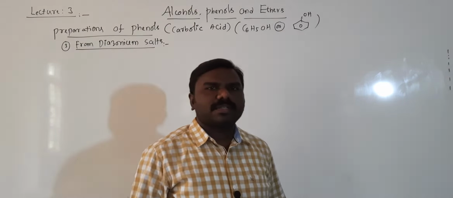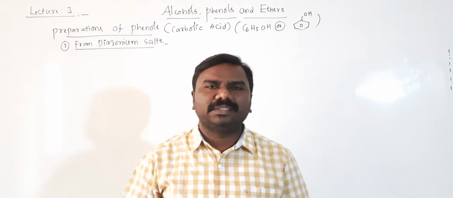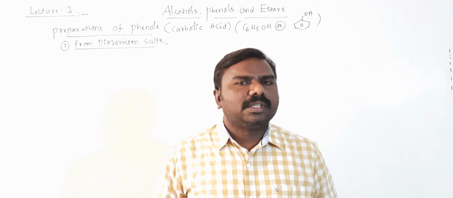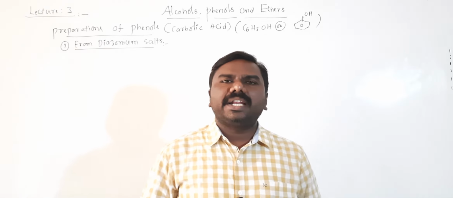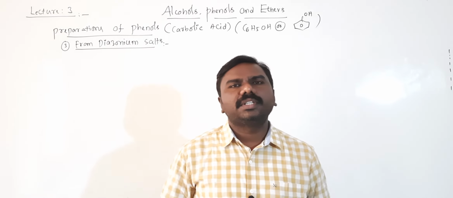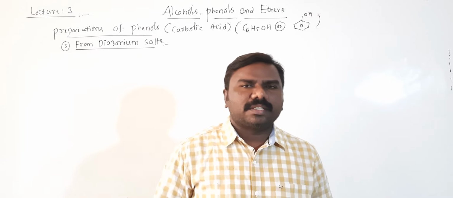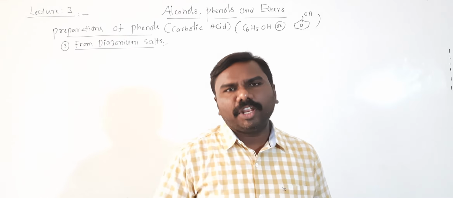Diazonium salts means on benzene ring N2 plus and Cl minus or X minus. So benzene diazonium salts are formed by the reaction of aniline and nitrous acid. Benzene diazonium salts, on hydrolysis, which means warming with water simply, we will get phenols.